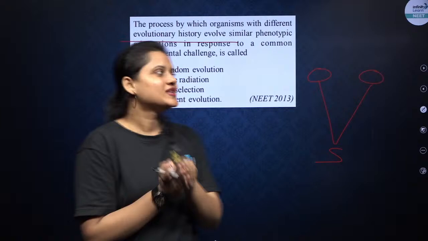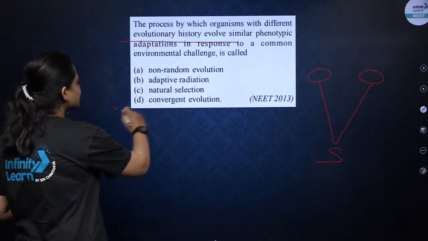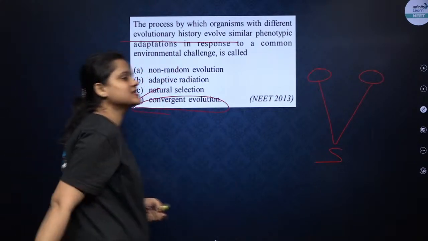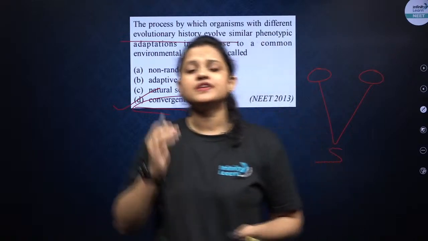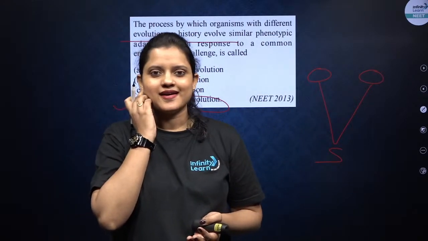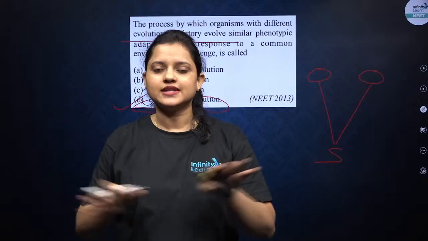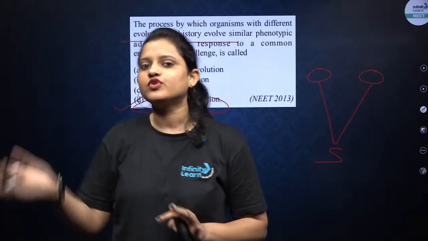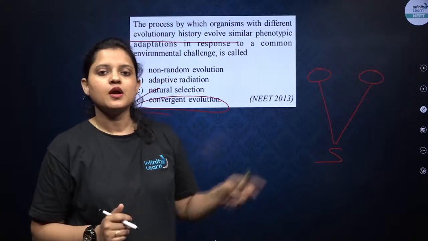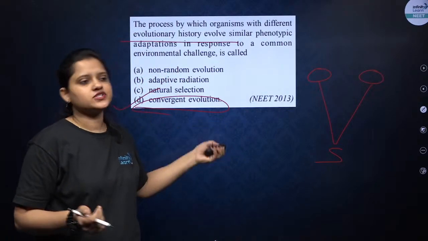D. So this is what? This is convergent evolution. Very good. इसका उल्टा होगा adaptive radiation. If they are adapted differently because of different environmental condition, then it would have been adaptive radiation. But here the answer will be convergent evolution.